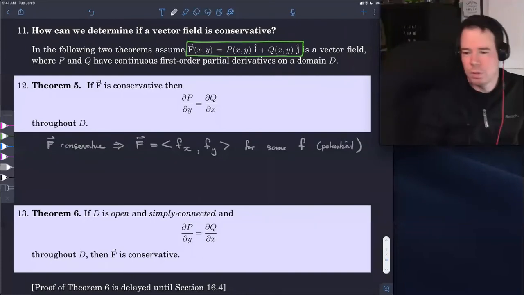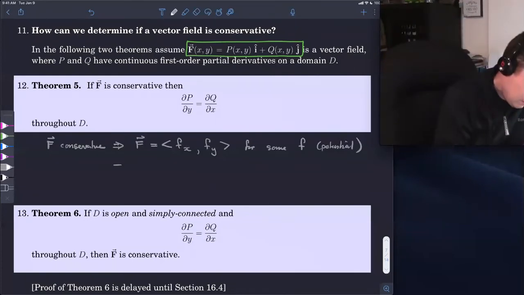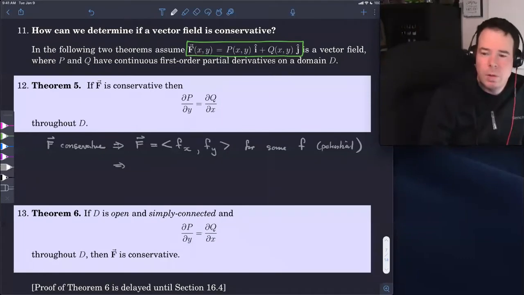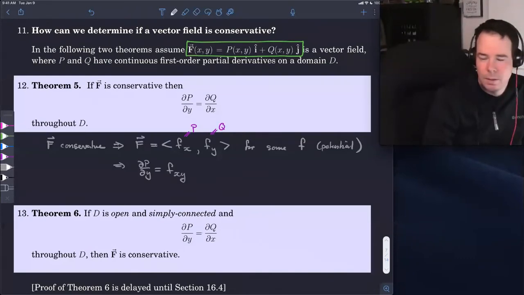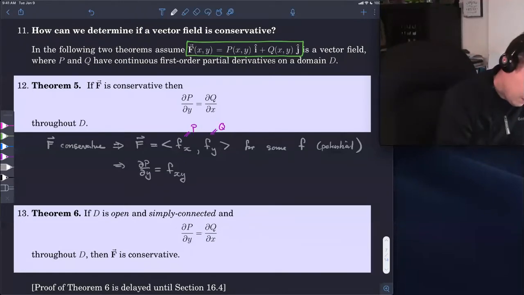But if that's the case, then I'm thinking of this as our P, and this is our Q. So when I take the partial derivatives, we'll call it del P del y. That's just the y derivative of that first component. So that's f_xy. And del Q del x is just f_yx. That's del Q del x.